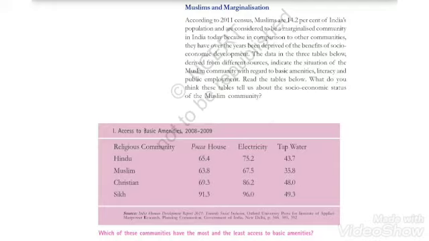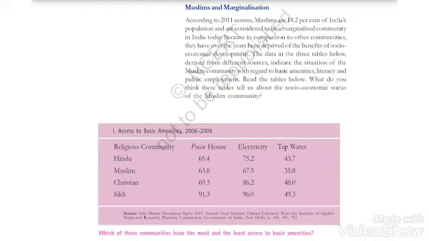Our government provides safeguards to protect the interest of minorities. Now we'll take an example of one more marginalized community, that is the Muslim community. The topic is Muslims and marginalization. In our country, Muslims are a marginalized community. Only 14.2% of India's population are considered to be Muslims.